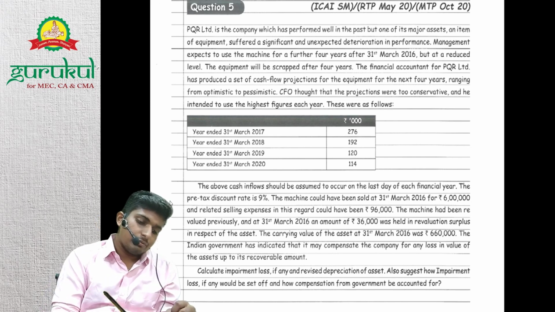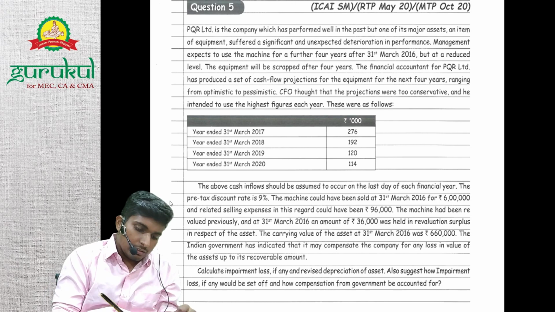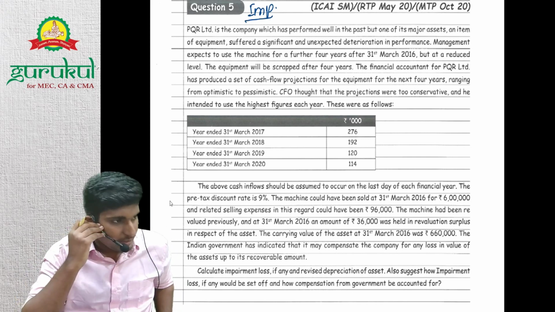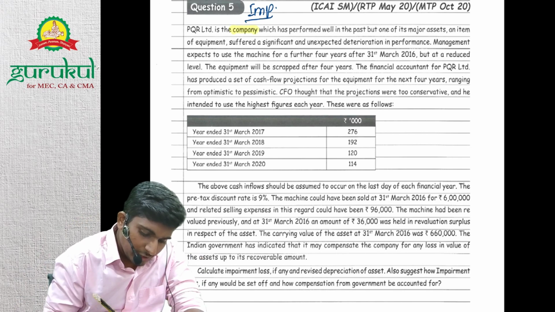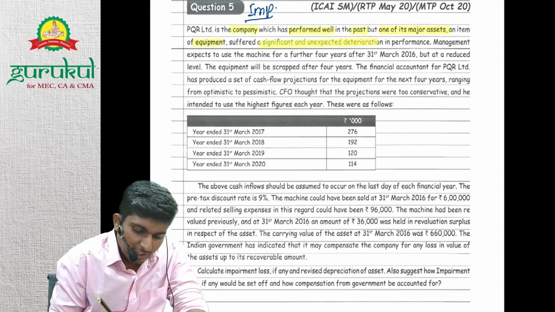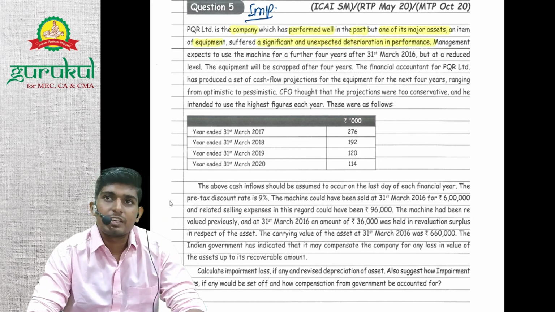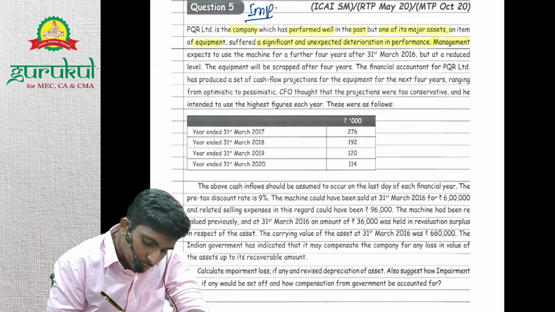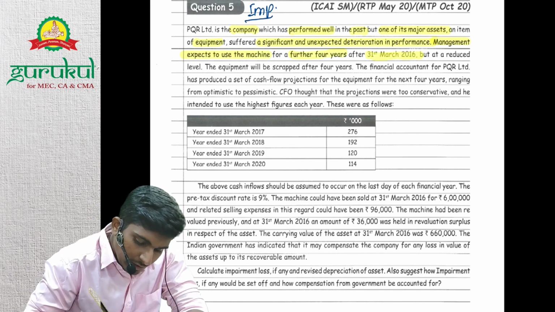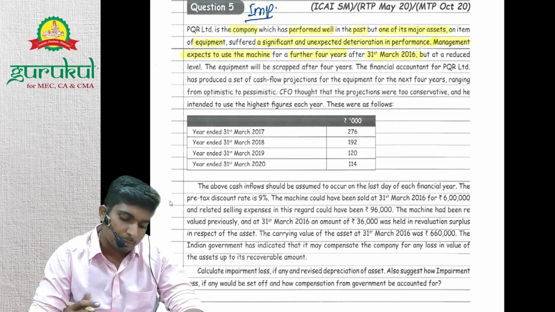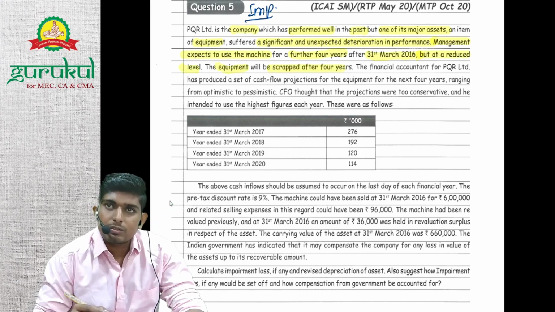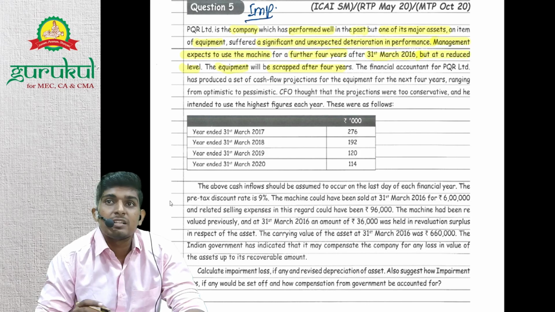Okay, let's do some last sum for this class. It's an important sum. PQR Limited is a company which has performed well in the past, but one of its major assets, plant and equipment, suffered a significant and unexpected deterioration in performance. So, indicator for impairment. Management expects to use the machine for a further 4 years after 31st March 2016, but at a reduced level. So the equipment will be scrapped after 4 years, and there won't be any residual value.